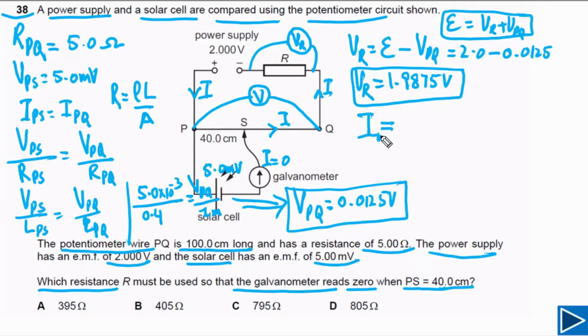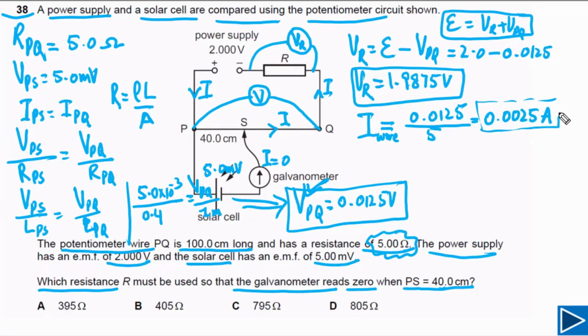So I will say this is I for the wire. The potential difference across the wire we have found, that is VPQ, and the value is 0.0125. This is the potential difference across the wire, and the resistance of the wire is 5 ohms, which is given to us. So simply we can divide by 5. If we divide this by 5, the value of I will be equal to 0.0025 amps. So this is the value of current.